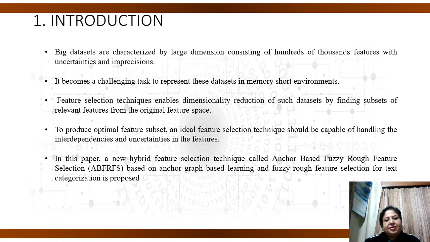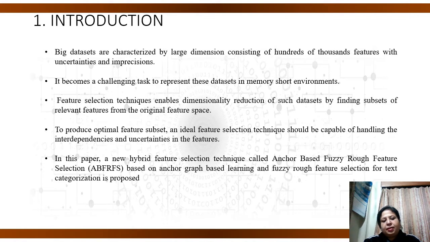Big datasets are characterized by large dimensions consisting of hundreds and thousands of features with uncertainties and imprecision. Therefore, it becomes a challenging task to represent these datasets in memory-short environments. Feature selection, as we all know, enables dimensionality reduction of such datasets by finding a subset of relevant features from the original feature space. To produce an optimal feature subset, an ideal feature selection technique should therefore be capable of handling interdependencies and uncertainties that are present in the features.